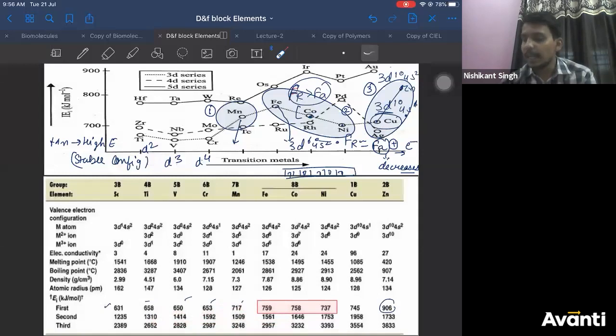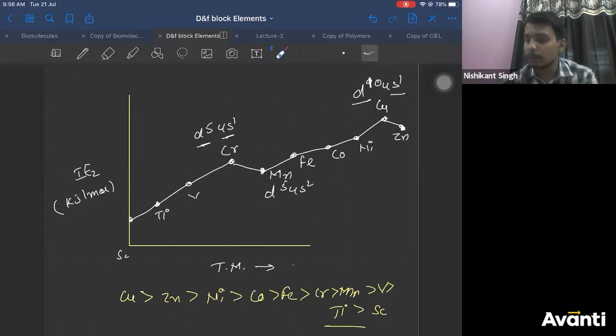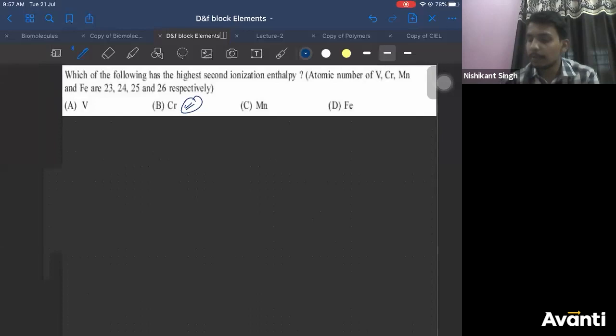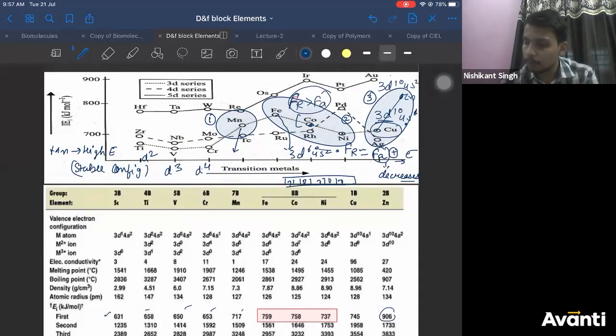Right? But still, I would suggest you, the table is fine, but you refer to the textbook graph, because the textbook is the source you can challenge. This table I have taken from online data, so it might be right here and there. But what I would suggest you is do this practice from the graph. Logically also chromium should be more. I understand that. But check this value from the graph. For now, we'll keep our answer as chromium based on the values. Right? The value is 1592. Okay?